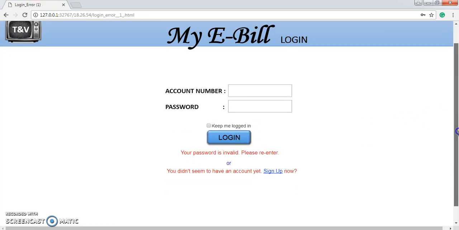Okay, now the error message is displayed. My password is invalid, so I need to re-enter the correct one, Fattoh, and log in again.